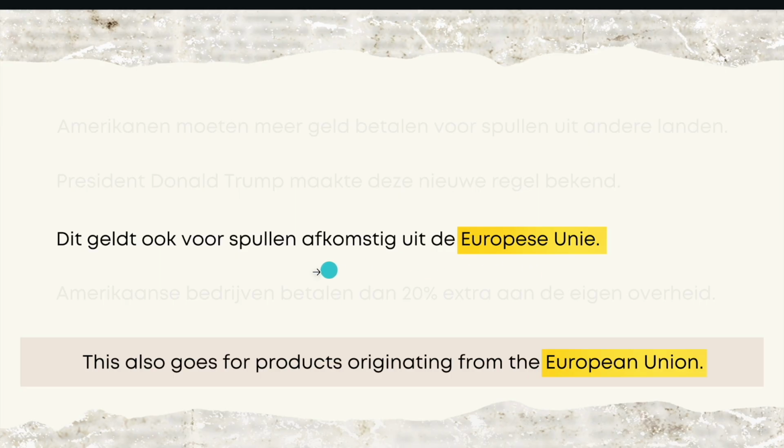And another part of the sentence I'd like to briefly look at is: dit geldt ook voor, which translates as this also goes for, or this also applies to. Now the word geld, most often you'll hear it meaning money, being G-E-L-D. But in this case, used as a verb, it means it applies to or it also goes for.